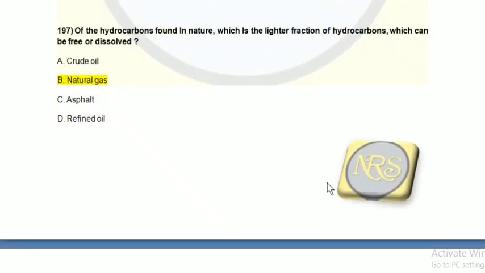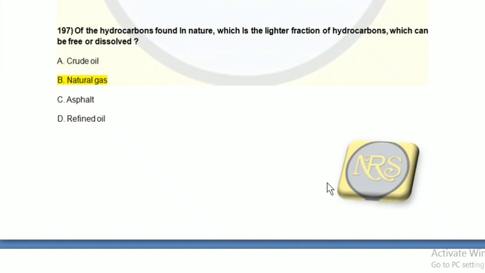Question number 197. The dash of the hydrocarbon found in nature, which is the lighter fraction of hydrocarbon, which can be free or dissolved. Option A, crude oil. Option B, natural gas. Option C, asphalt. Option D, refined oil. The correct answer is option B, natural gas, because whichever compounds are lighter, like ethane, methane, propane, they are mostly in gaseous form.